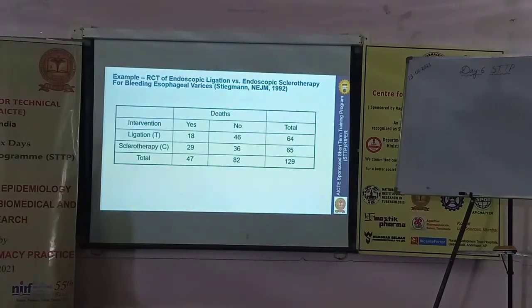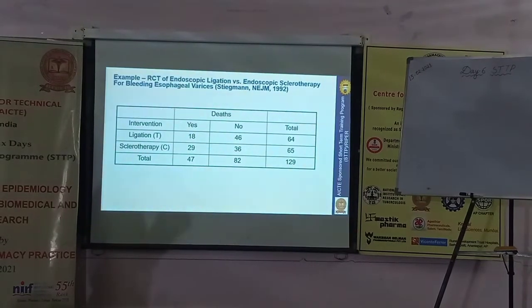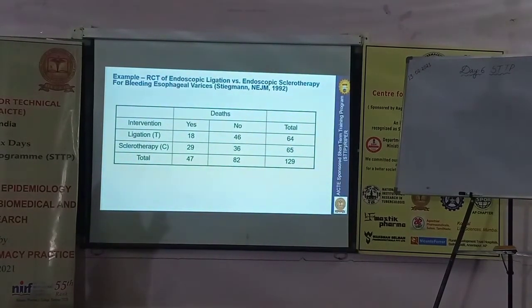In case of sclerosing therapy, 29 patients died. Based upon this result, which one is better? Ligation therapy is giving a very good outcome, because the death rate is very low in case of ligation therapy. To make a meaningful interpretation, we are going to calculate the risk ratio.